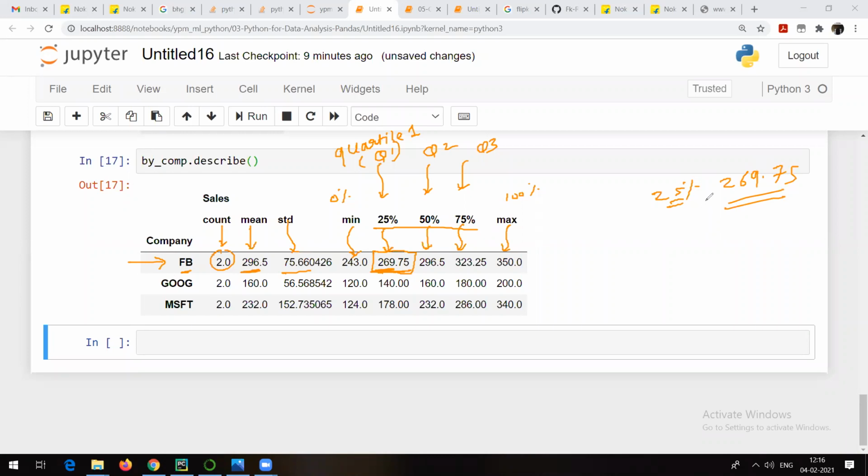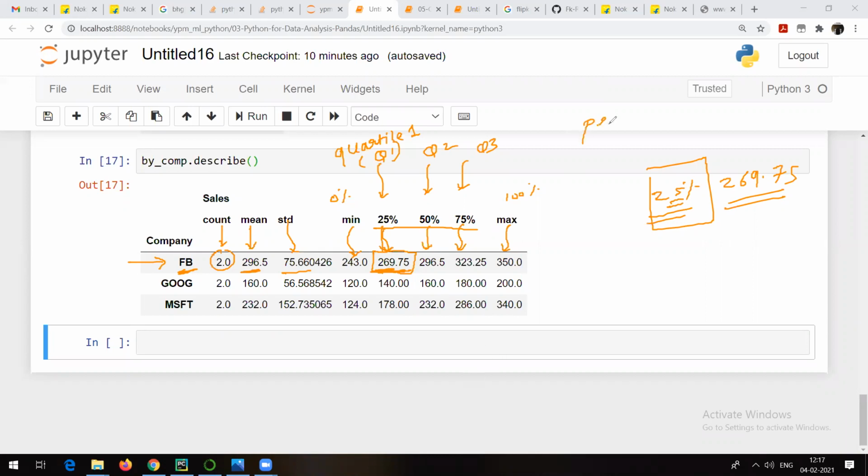What is the meaning of this? Are you people aware about percentile, right? Can anyone tell me how you are going to interpret this?